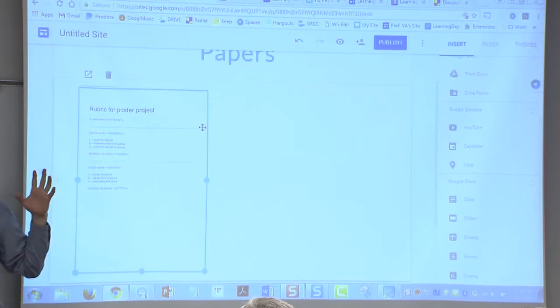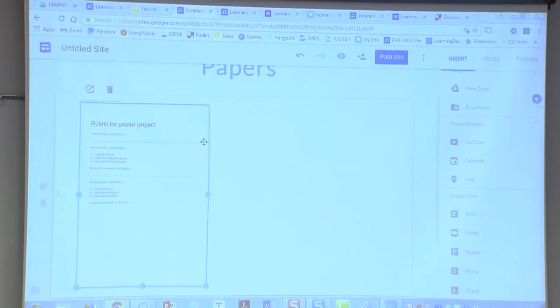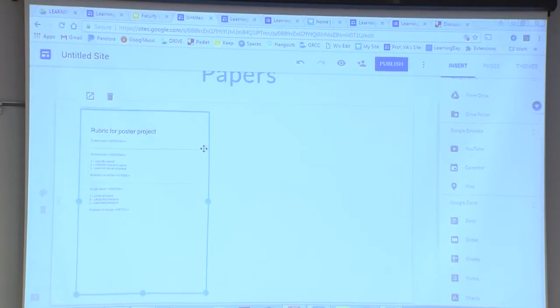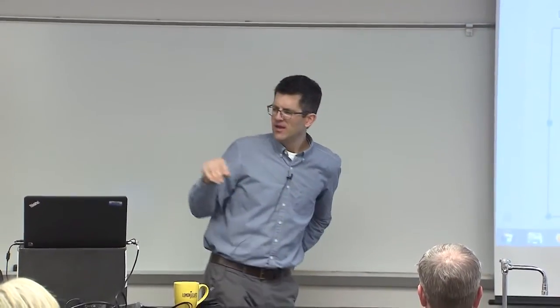I could also click and open it. And if they had shared it with me, I could open it and comment on it and all the rest. So some kind of cool features. I think it's kind of a new option for the whole website thing. I wanted to save a couple minutes.